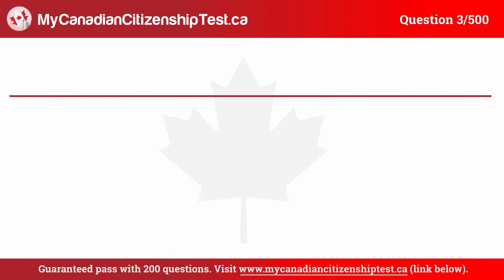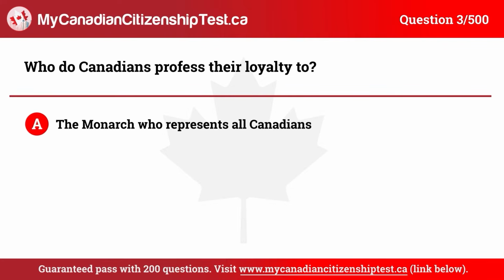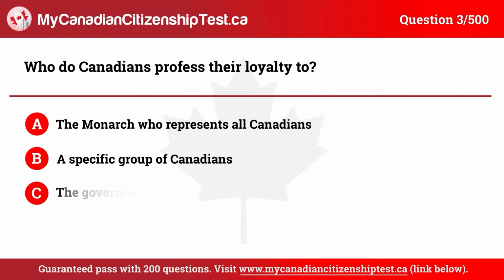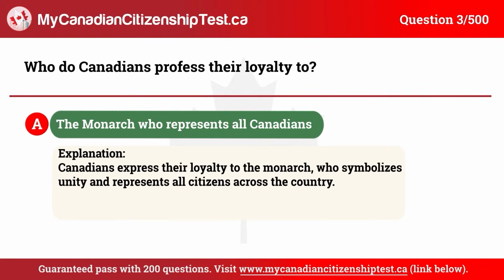Question 3. Who do Canadians profess their loyalty to? A. The monarch who represents all Canadians. B. A specific group of Canadians. C. The government. D. The military. The correct answer is A. The monarch who represents all Canadians.